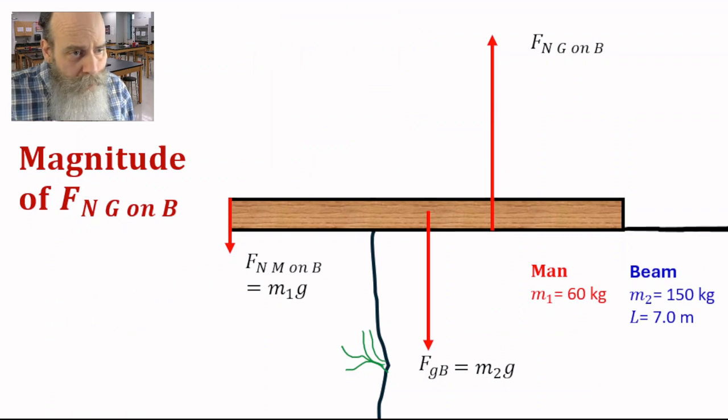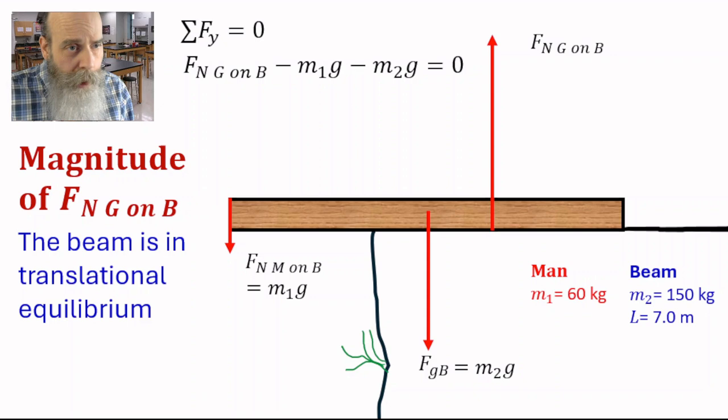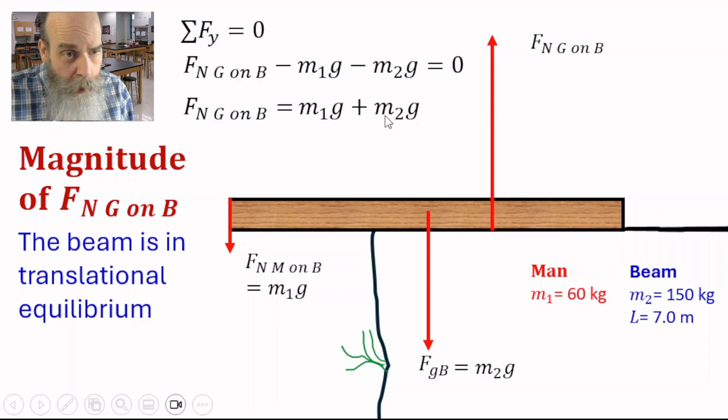Now let's look at the magnitude of the normal force of the ground on the beam. Here are the three forces on the beam. The beam is in translational equilibrium. That means that the sum of all the forces in the y direction is going to equal 0. Let's take the upward direction to be positive and the downward direction to be negative. So we can write this summation as Fng on B minus m1g minus m2g equals 0. Solve this for Fng on B. We get m1g plus m2g, or m1 plus m2 times g.